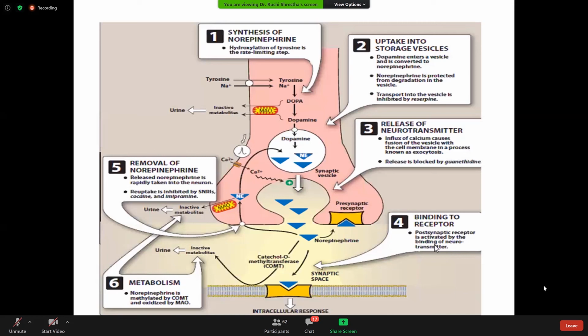And the next step is that the postsynaptic receptor is activated by binding of the neurotransmitter, that is norepinephrine. So norepinephrine can bind to the postsynaptic receptors and cause the intracellular response, and norepinephrine is methylated by COMT and oxidized by MAO. These both are the enzymes responsible for the metabolism of norepinephrine.